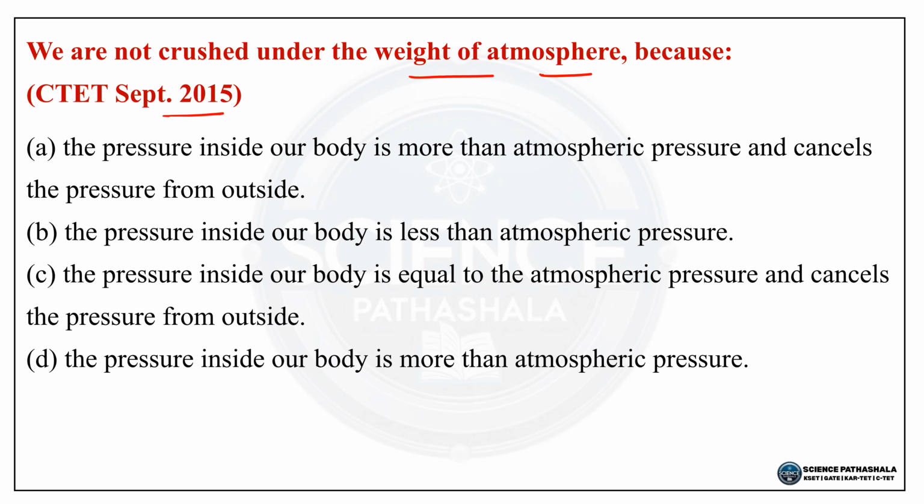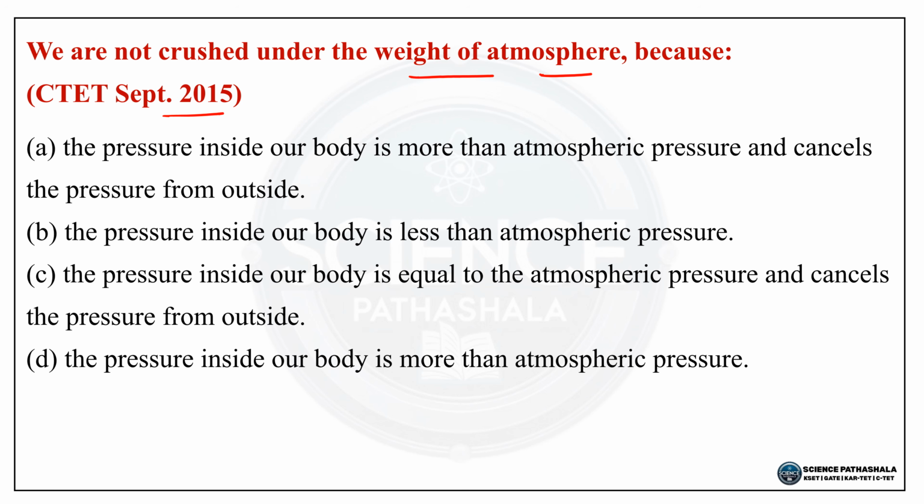Option A, the pressure inside our body is more than atmospheric pressure and cancels the pressure from outside. Option B, the pressure inside our body is less than atmospheric pressure. Option C, the pressure inside our body is equal to the atmospheric pressure and cancels the pressure from outside. Option D, the pressure inside our body is more than atmospheric pressure. So just pause the video and try to find the answer here.